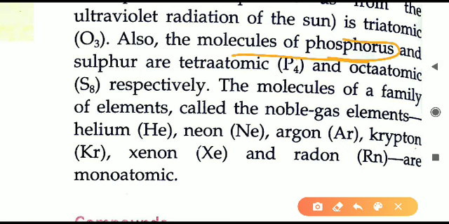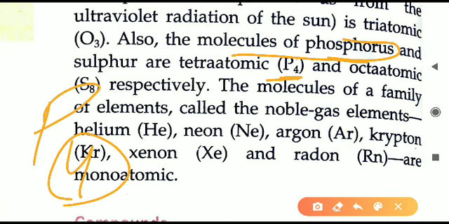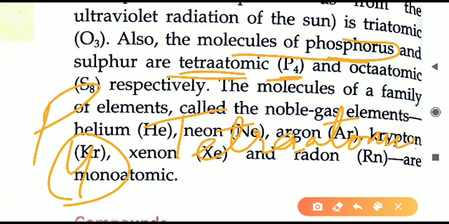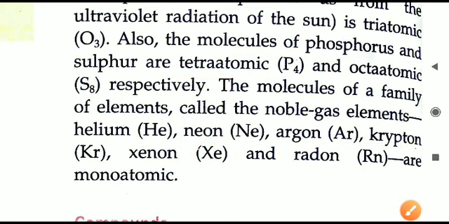Next one now, the molecule of phosphorus. Here it is given as P4. The number 4 is written here, that means 4 atoms of phosphorus are joined together. Because 4 atoms of phosphorus are there, we will say they are tetraatomic. This is all you have to learn, all I'm showing you in the book itself. What are diatomic, triatomic, tetraatomic? They are examples. The molecules you have to learn.